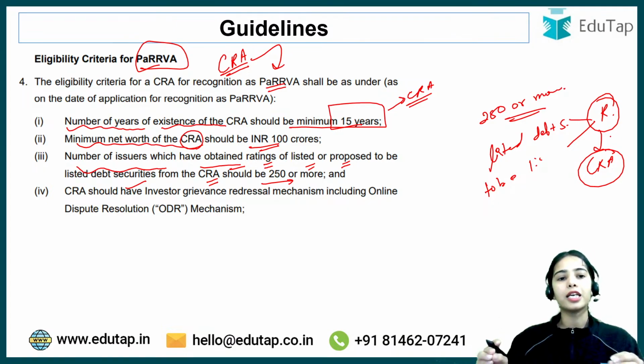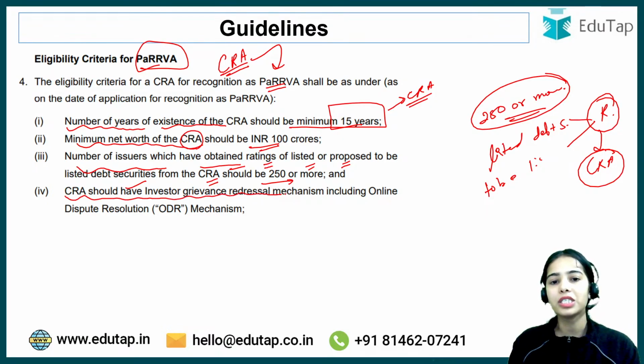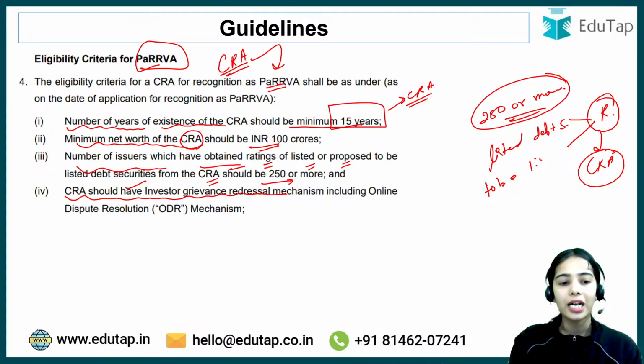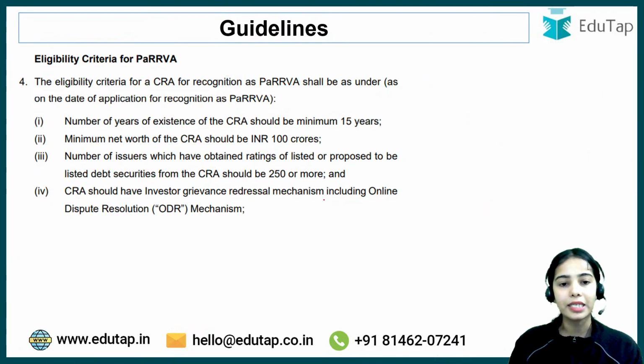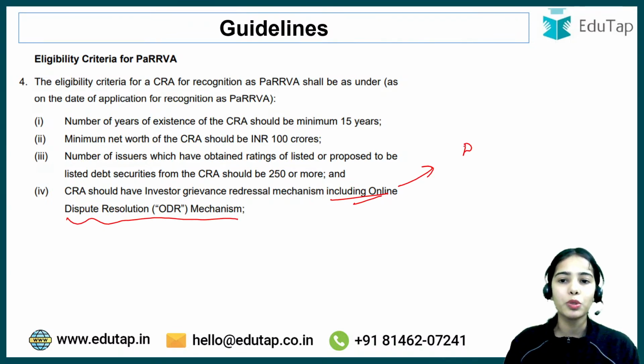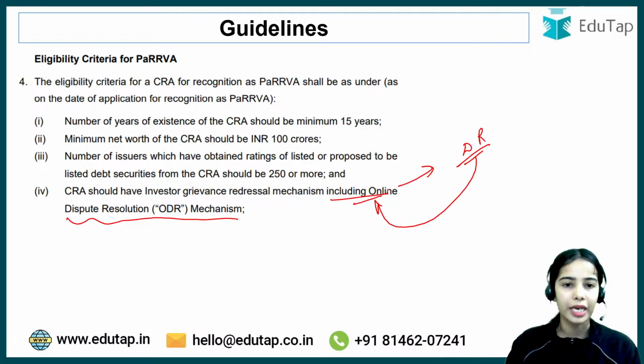That means this credit rating agency should have rated a lot of securities, a lot of debt securities, then only it can become the PaRRVA. Okay, the CRA should have an investor grievance redressal mechanism, so it can address the grievances of the investors and the clients, including the online dispute resolution mechanism, so that disputes can be resolved in an online manner. Okay, so this is the basic eligibility criteria for CRA. You just have to remember the data points in a very thorough manner.